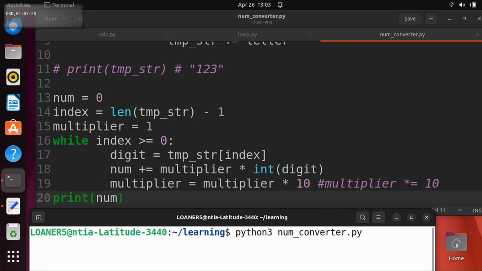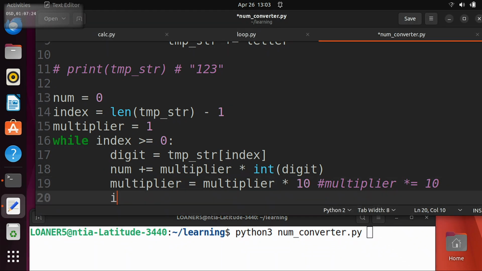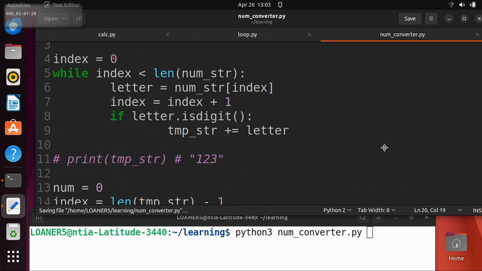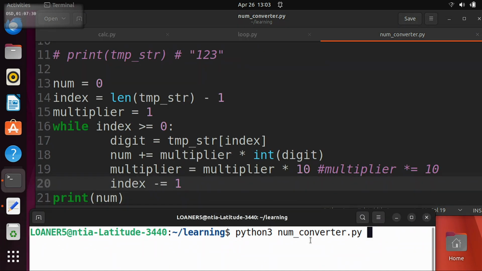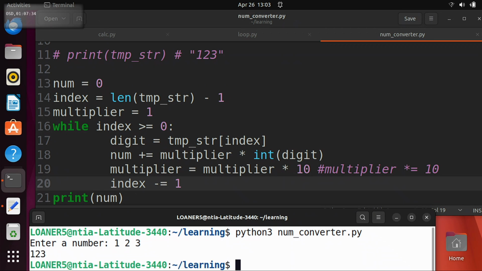But index isn't changing. Oh, good. Index isn't changing, right? So index, we also need to subtract 1 from every time, right? Yeah. Because otherwise it'll just... So now if we do our num converter 1 space 2 space 3, we get 1, 2, 3, right?